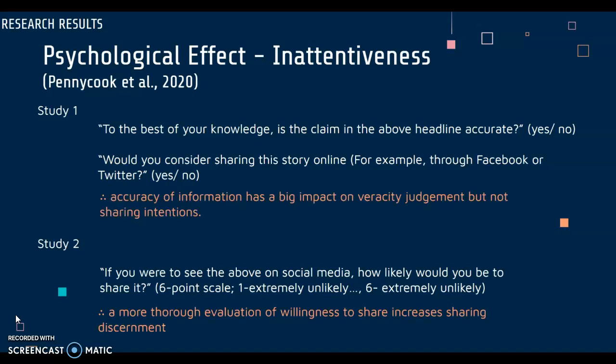This study demonstrated that going through a more explicit evaluation process where people have to think about sharing helps discern the truth, leading to better judgment when sharing.